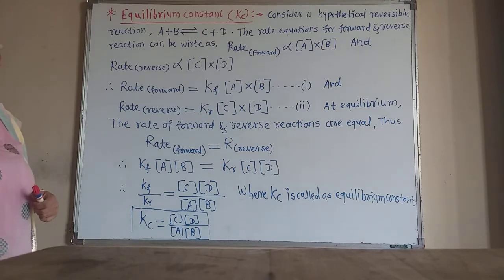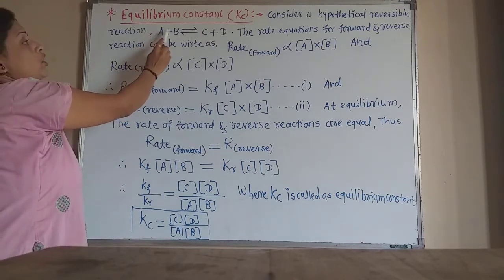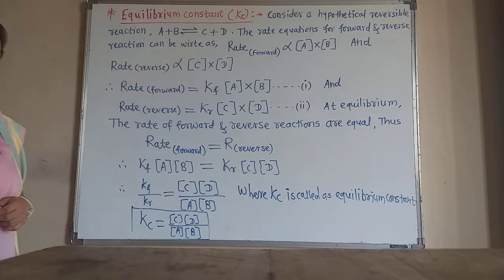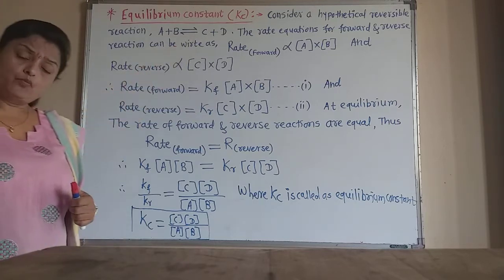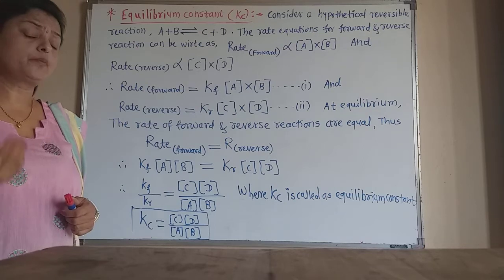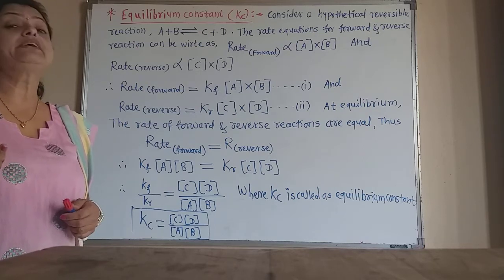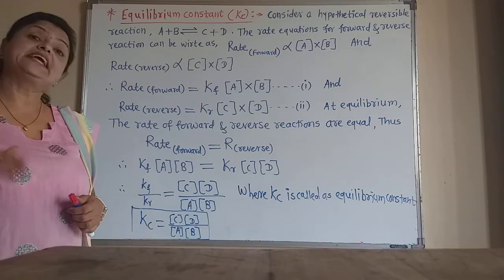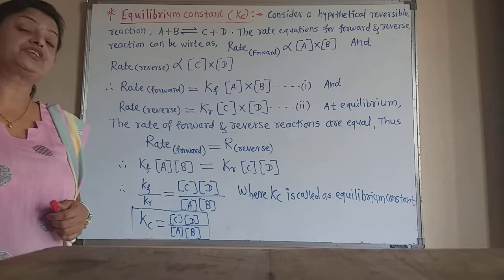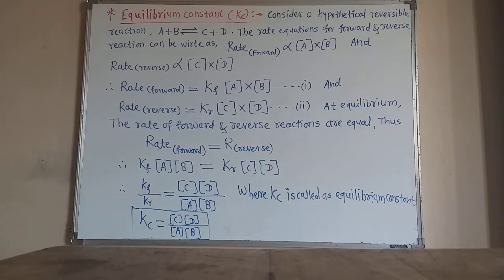Now here there is only one mole each of reactants and products. If there are more than one mole of reactant and product, then how can the equilibrium constant Kc be given in the general equation? Let us learn.